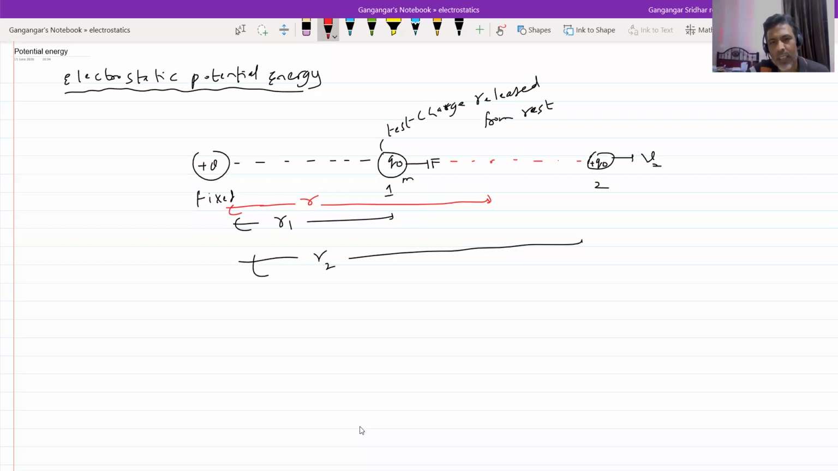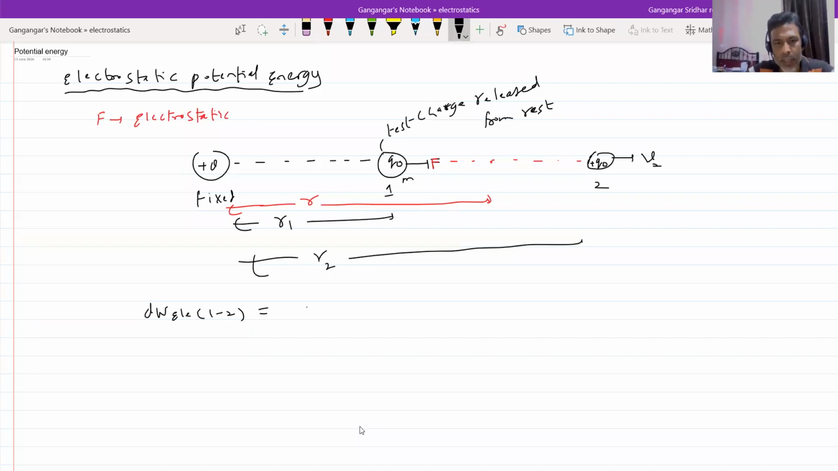Now, who does work? This F is what? The electrostatic force. You write clearly. This electrostatic force only does work on the test charge. If the force does work, it means the system must possess energy. That energy we are trying to determine. So here, the work done by the electrostatic force in moving the charged particle from 1 to 2